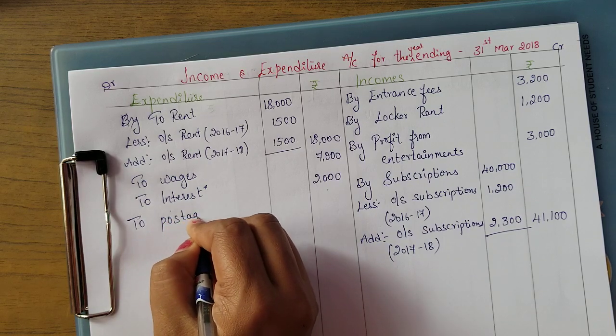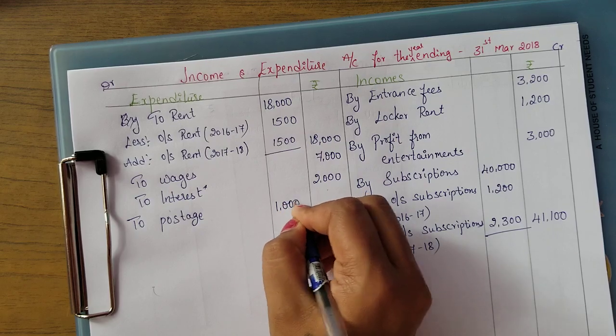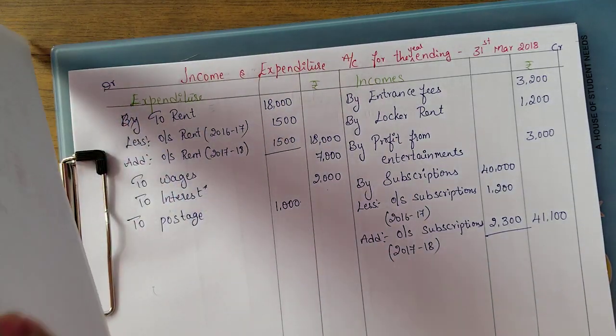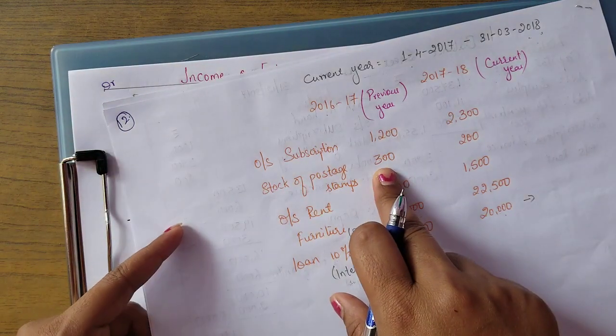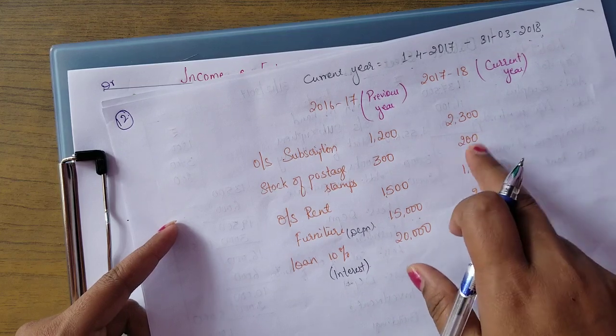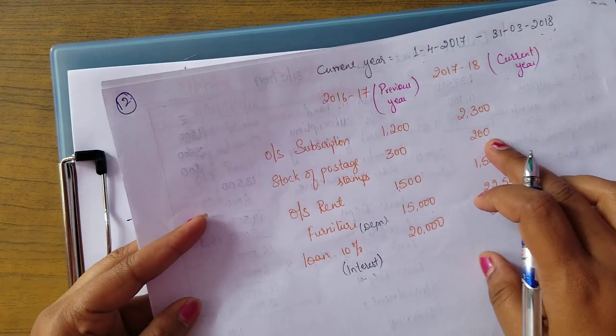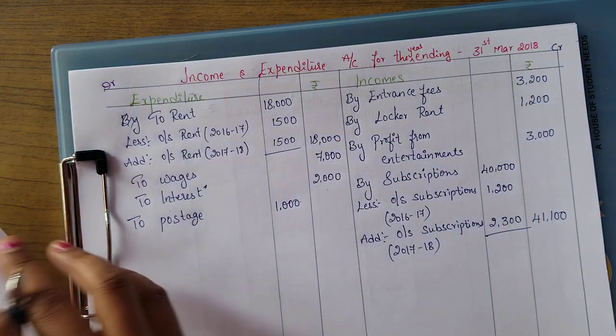So postage, the amount is 1,000. Okay, so there is opening balance and closing balance here again. This is the opening balance which we should add, and closing balance we have to minus. So closing balance always comes in the balance sheet also, no? So we are going to deduct here.